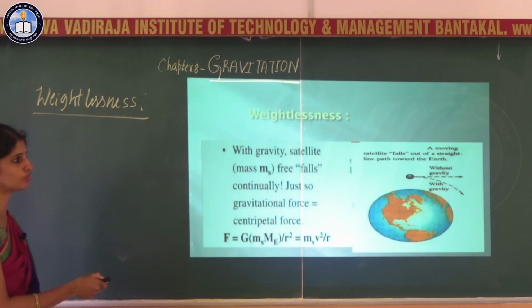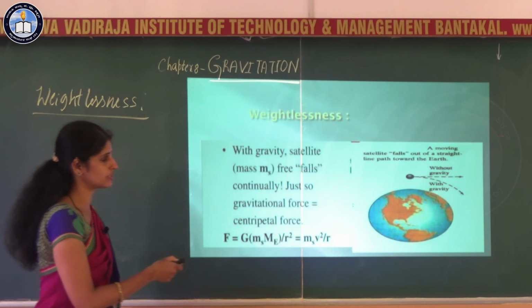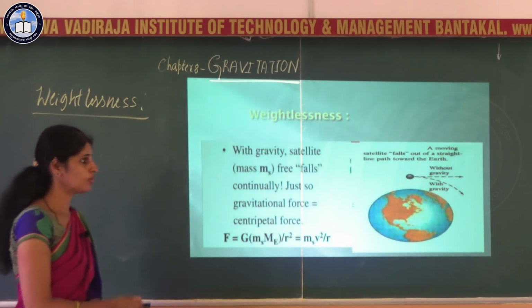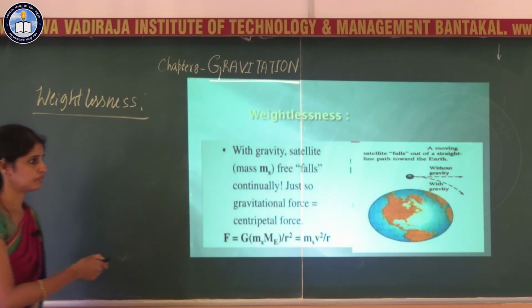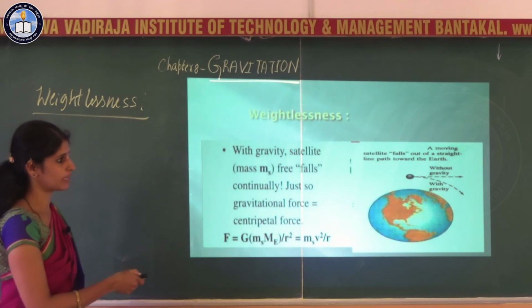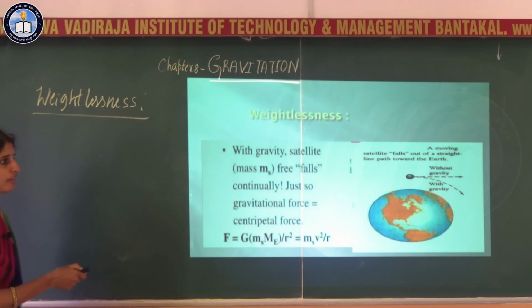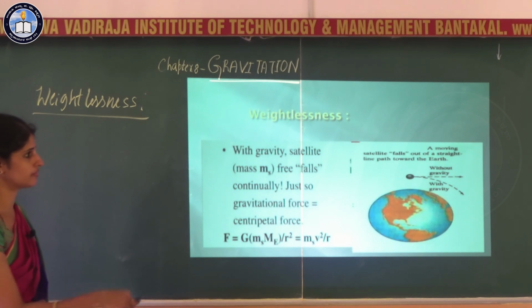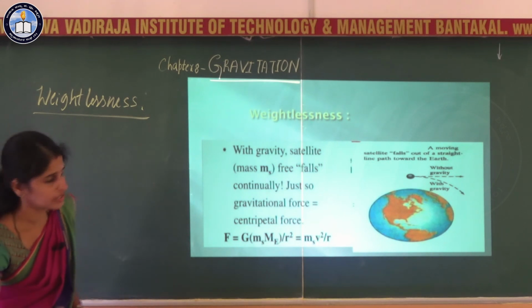You can see here how the satellite moves with gravity and what its path would be without gravity. If there is no gravity, the satellite moves straight. Because of gravity, it is moving in a circular path. What happens? At every point of this circular motion, the satellite is a freely falling body. You can see that at every point it is going to fall out of its path. So in its circular path, the satellite is continuously falling out of its straight line path.